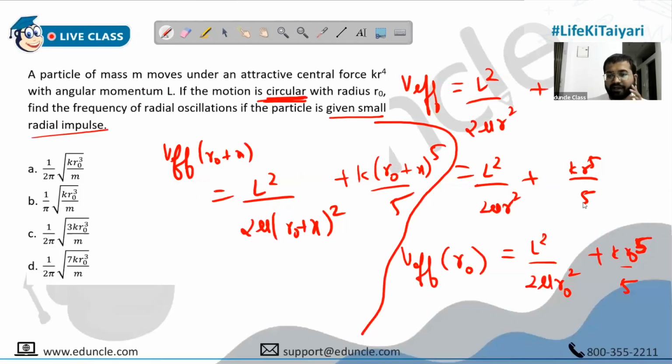Copy this much. Ask me if you have any questions. Since there is a change in effective potential energy, there will be now a force, the force which has led to this change. So we are trying to find that force.